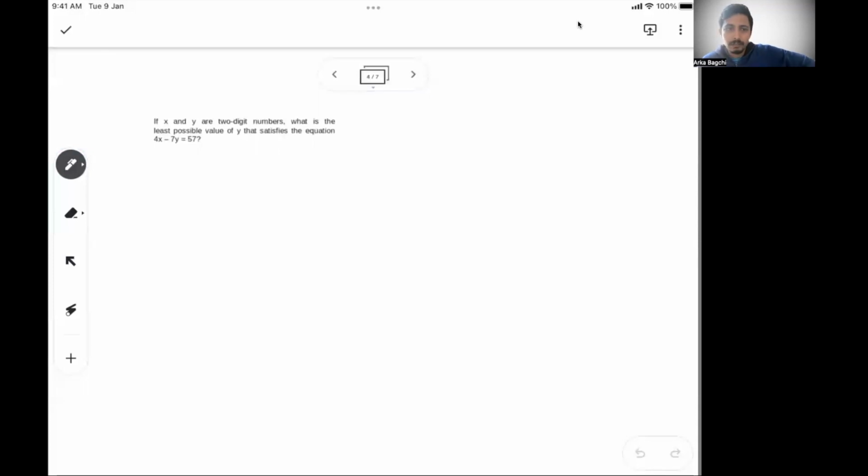So then the next one is, if x and y are two-digit numbers, what is the least possible value of y that satisfies the equation? So again, one equation, two variables, and you have one condition, that x and y are two-digit numbers. You have to find out y minimum, right? 4x minus 7y equal to 57.